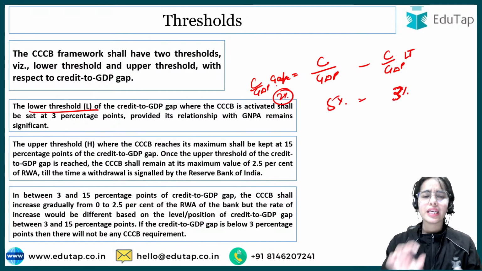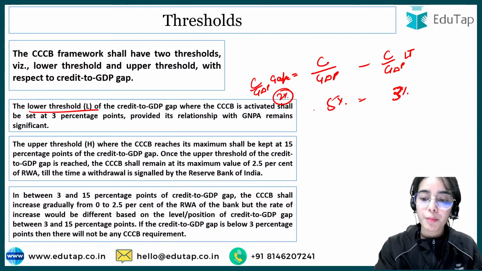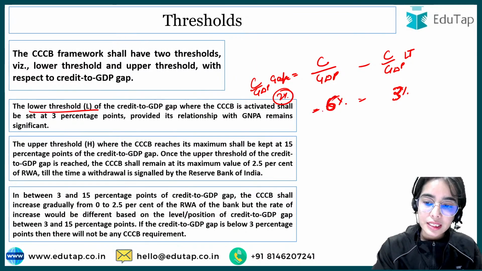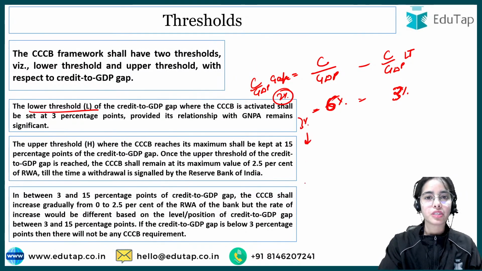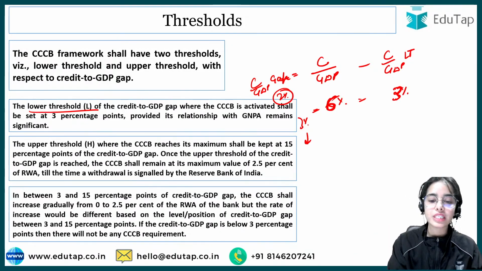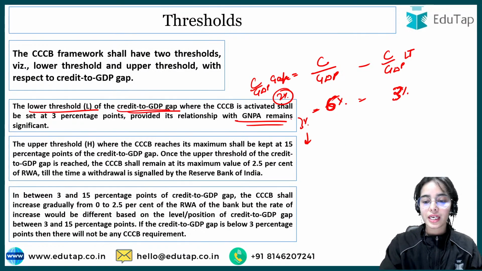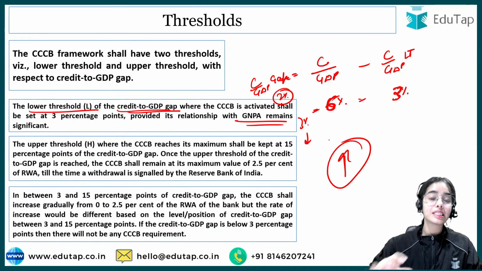So that is fine, this much gap can be maintained. But if it becomes 3% or higher than 3%, then it can become troublesome for the country, and then RBI will have to see the credit to GDP gap with reference to the GNPA, that the gross non-performing assets are also increasing.